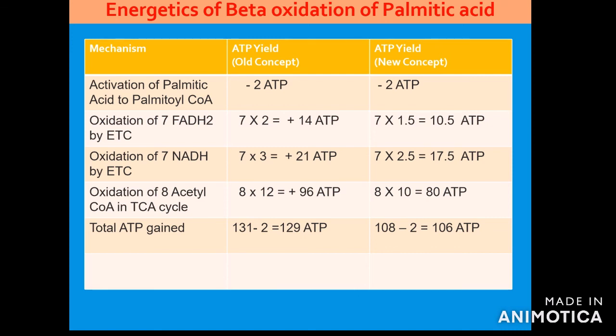The biomedical importance of beta oxidation of fatty acids is this: under normal conditions, glucose is used as the principal source of energy, and beta oxidation of fatty acids becomes the source of energy only when hepatic glycogen is exhausted, during starvation, or when the body fails to utilize the normal blood glucose level.